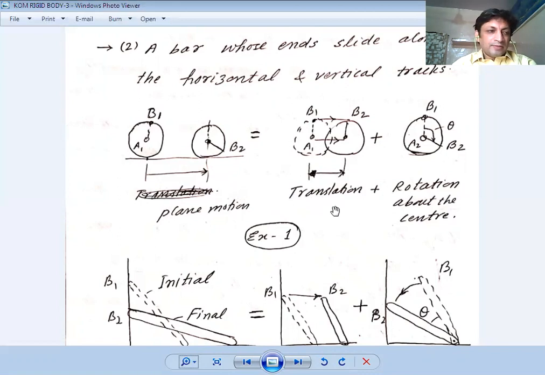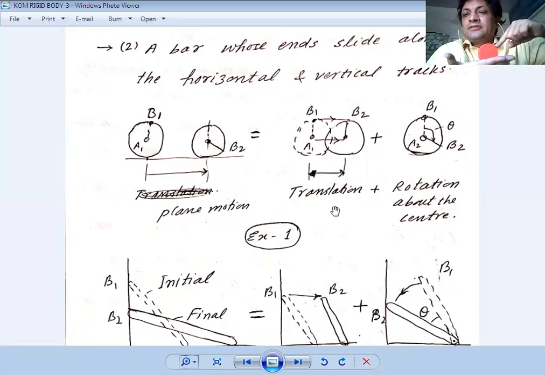Another example. Here you can see it is rotating from here to here, and my finger is moving from upside to downside. So this is a general plane motion in which the object is rolling. It is also traversing in translational motion, and it also travels in rotational motion.